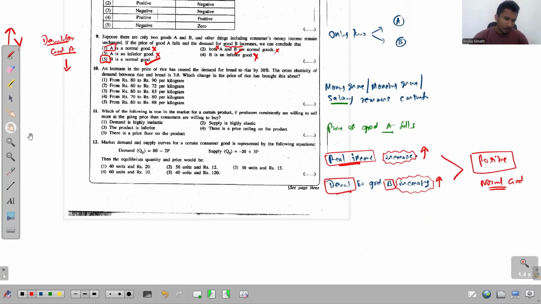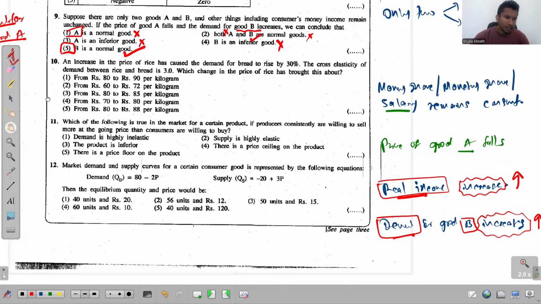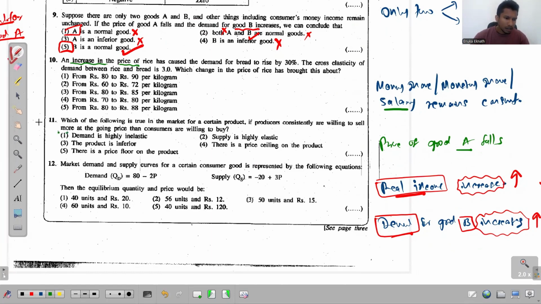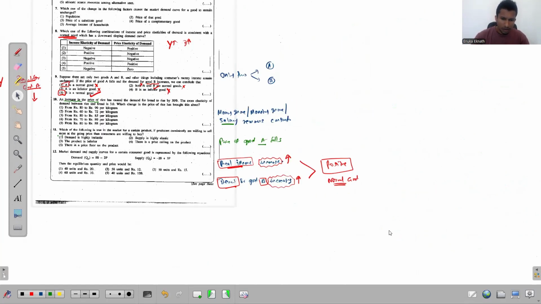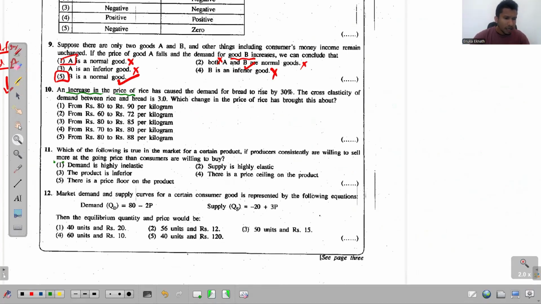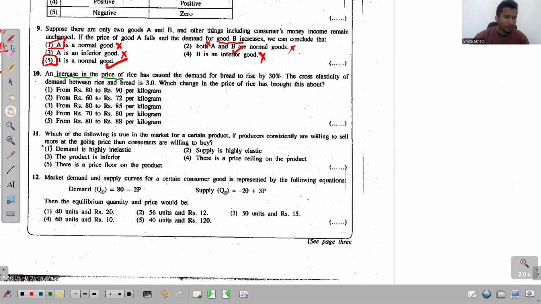Right, look at the 10th one. In the 10th question, it says, an increase in the price of rice has caused the demand for bread to rise by 30%.